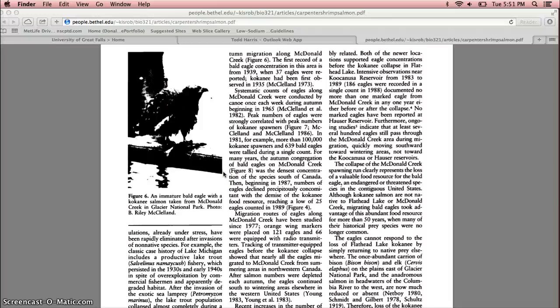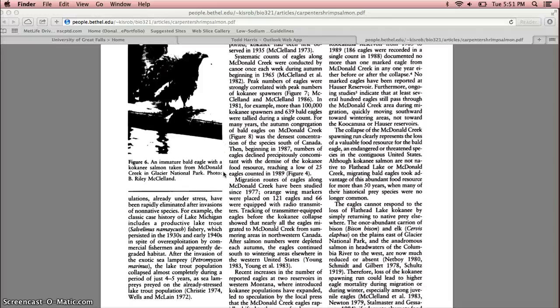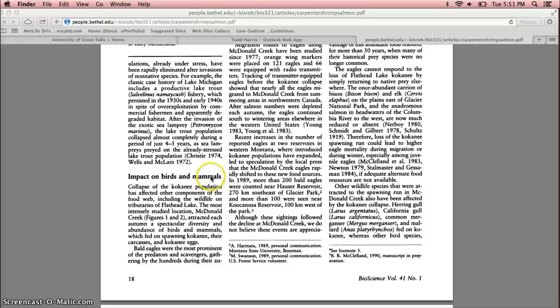So they're not going to stay and eat the food. This also affects our other mammals, our bears, our coyotes, and our river otters that are waiting for these salmon to spawn up the river or up the creek to Lake McDonald.